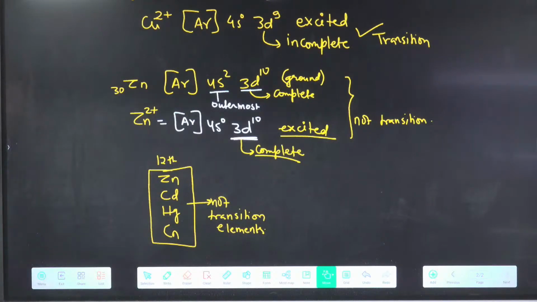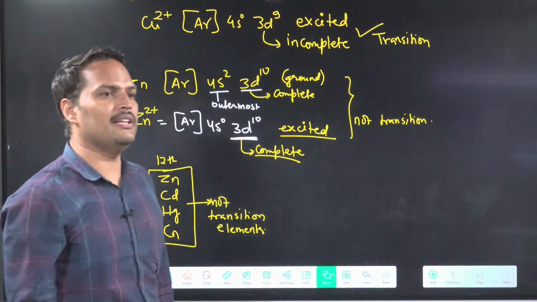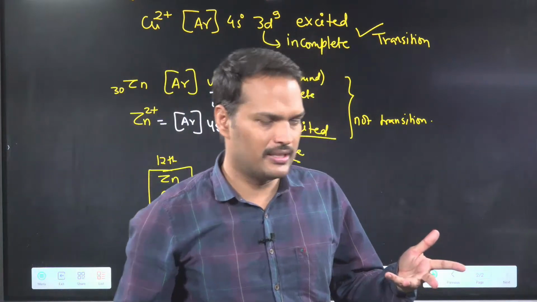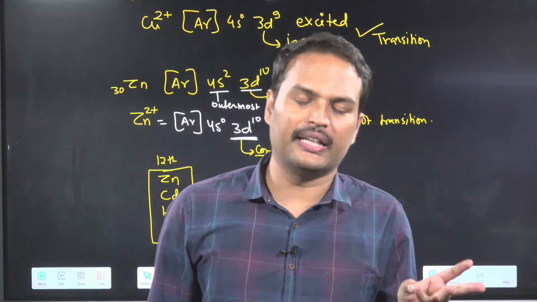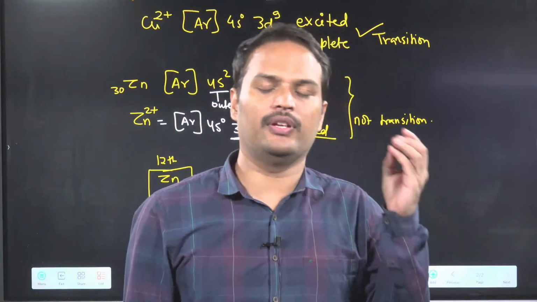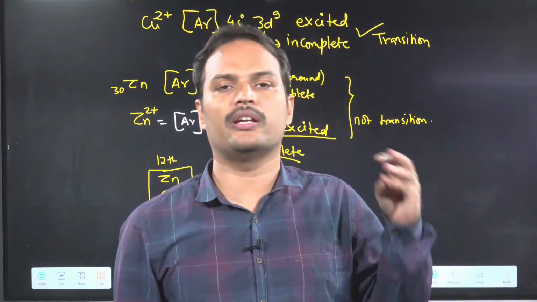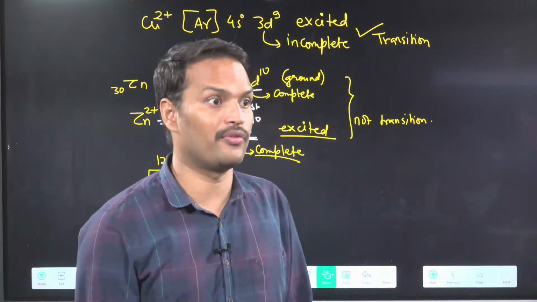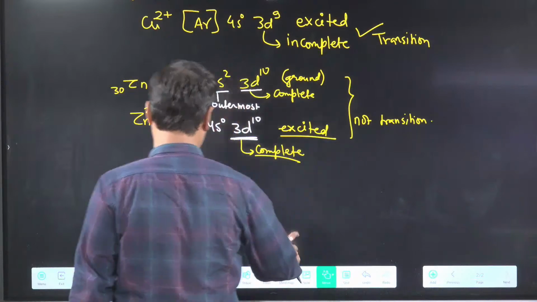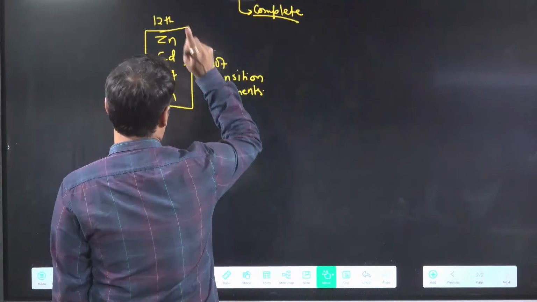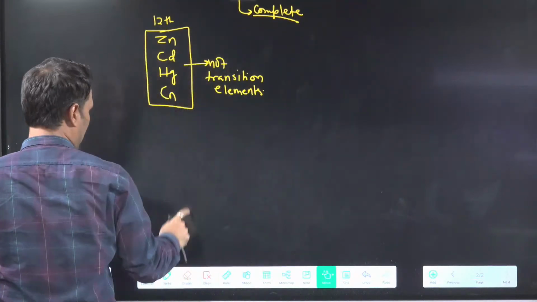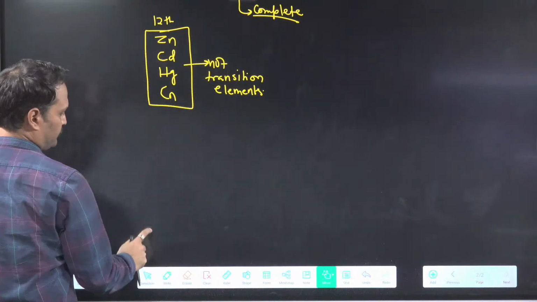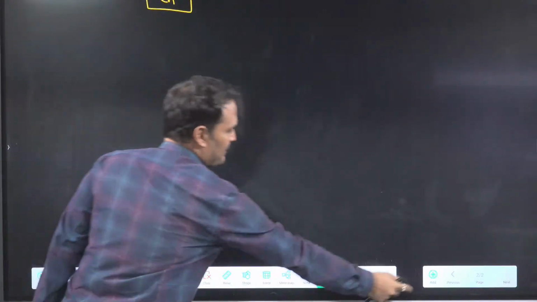Then second point is this. Okay? So finally we have studied many classifications. We have studied representative, we have studied typical, we have studied transition, we have studied transuranium. Okay? We have studied bridging. So 5. Very good. And finally, we can conclude zinc, cadmium, mercury is not a transition element. Okay. Now we will do some magic.